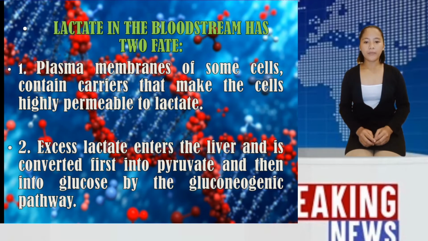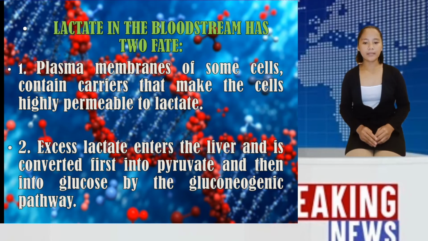The molecule diffuses from the blood into such permeable cells. Inside these well-oxygenated cells, lactate can be reverted back to pyruvate and metabolized through the citric acid cycle and oxidative phosphorylation to generate ATP. Also, the use of lactate in place of glucose by these cells makes more circulating glucose available to the active muscle cells.